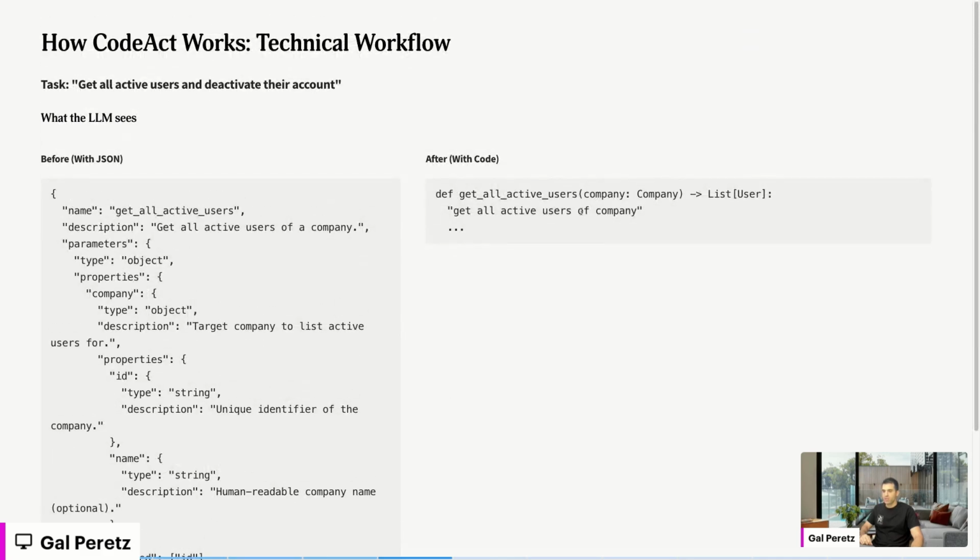For the code, we can just define it as we usually define functions in code, right? Why do we need to define different types, notions, different things to represent to the LLM what we want it to do? It is already fine-tuned on how to write code, how to understand code.